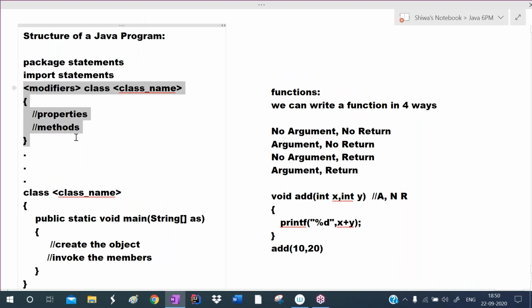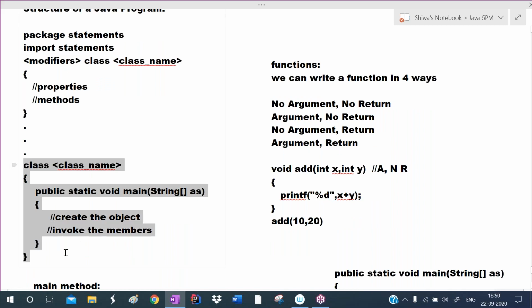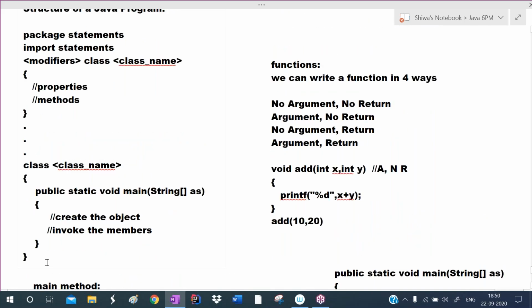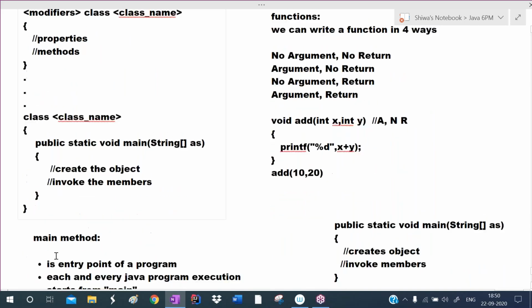Okay, and we define classes by following this syntax. We can define any number of classes. Finally, we define the main method class. Each and every member we are defining inside of the class only, including the main. So Java is purely object oriented.